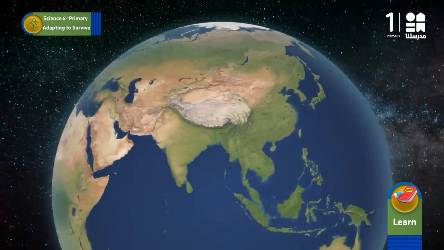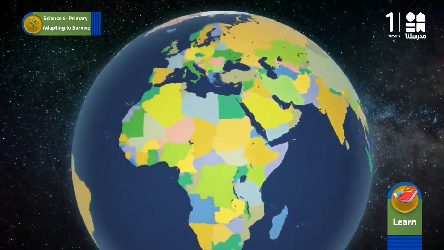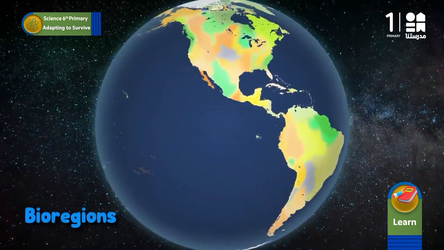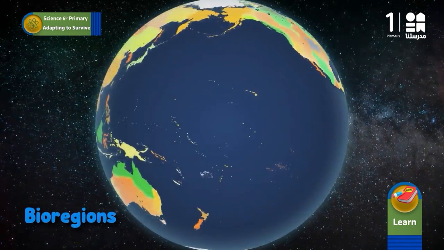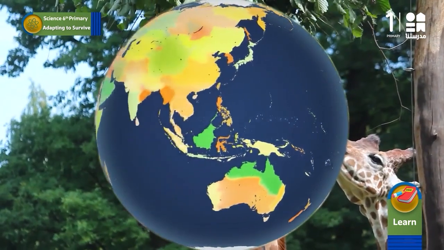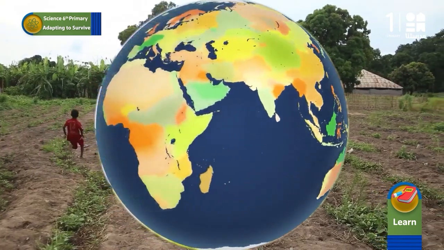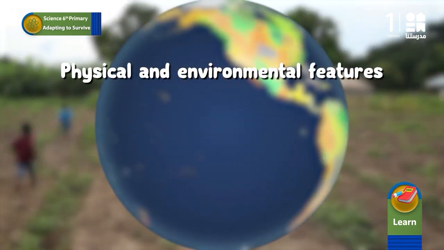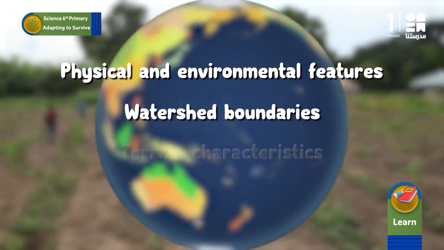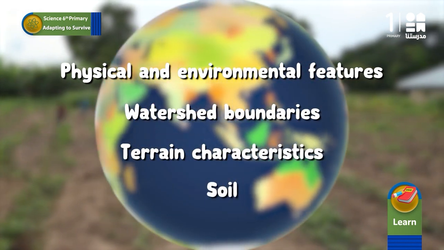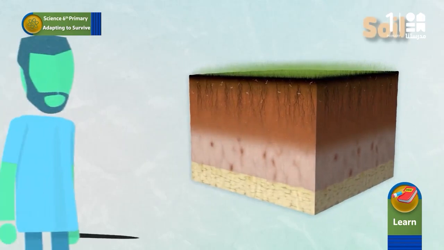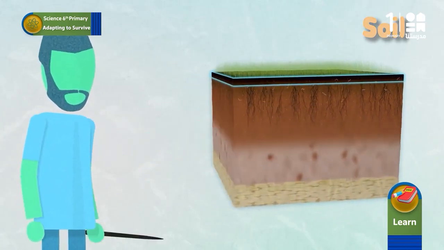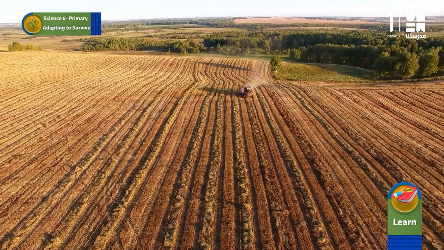When you think about the Earth, you might picture the boundaries that make up nations and states. But the natural world is actually a collection of bioregions. Large or small, bioregions support the plants, animals, and people who live in them. They are defined not by people, but by physical and environmental features, including watershed boundaries, terrain characteristics, and soil. Soil is the Earth's delicate skin that is comprised of countless species, and it varies widely from place to place.